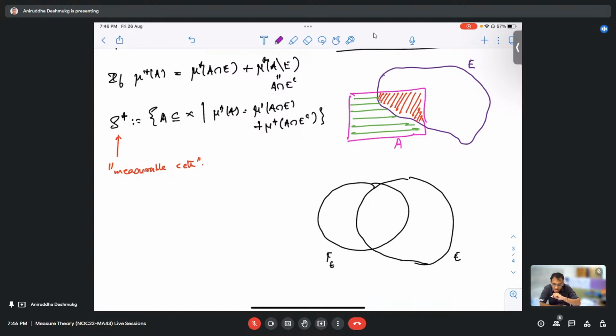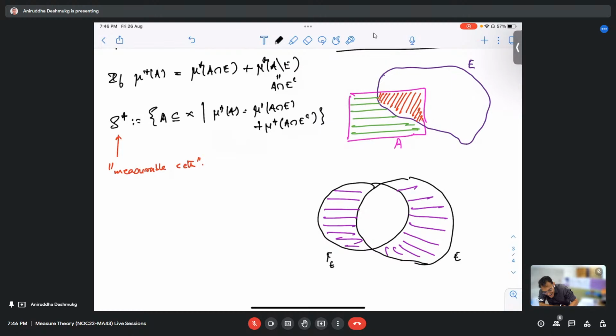No, it is not. See, symmetric difference is what? This union, this. I thought it was the one in the middle.